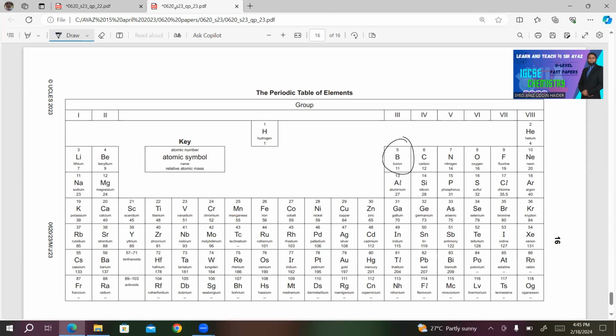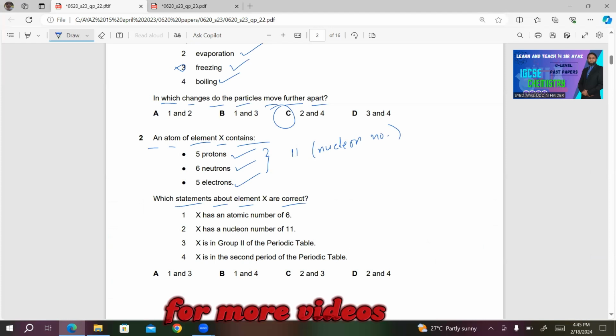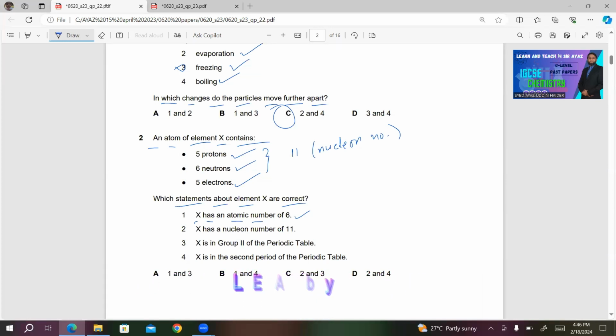Its nucleon number is 11, which means if you add up the number of protons and neutrons, you will get 11, which will be the nucleon number of this atom. Now, I'm reading the statements. Number 1, X has an atomic number of 6. Is the atomic number of X 6? No, the atomic number will be 5. Number of protons means the atomic number will be 5.